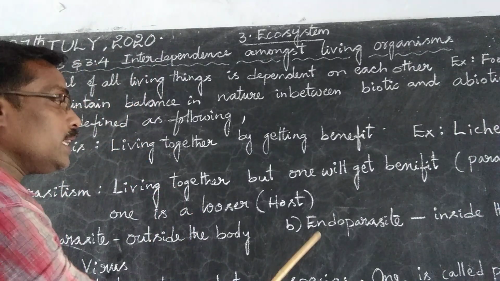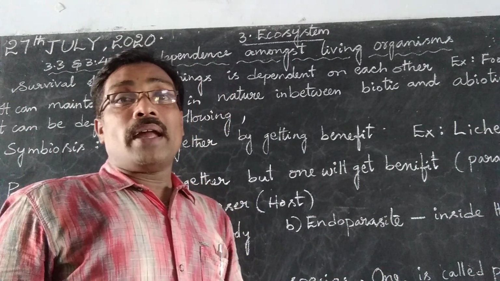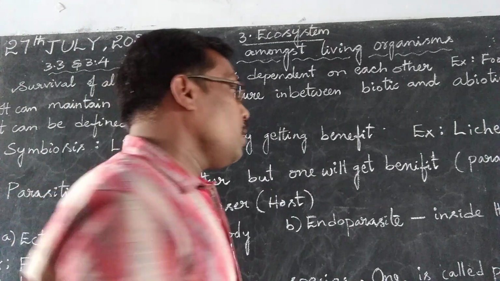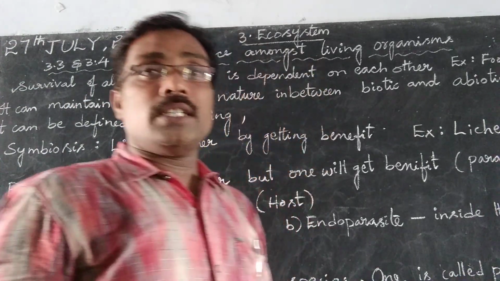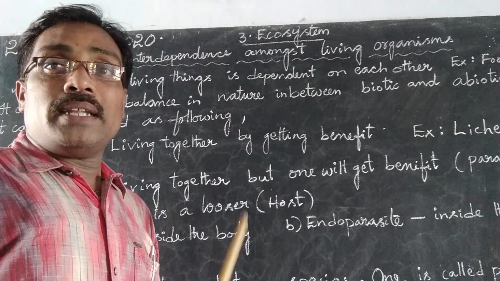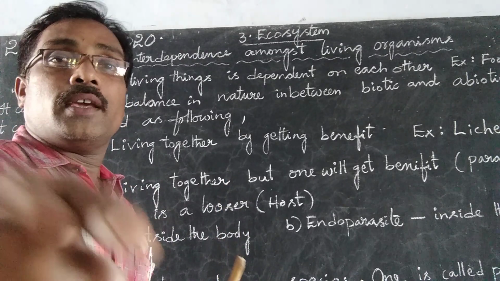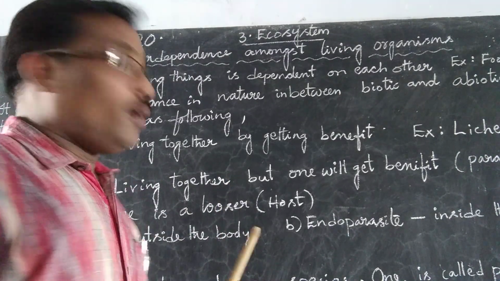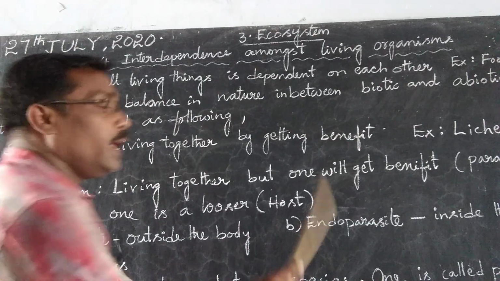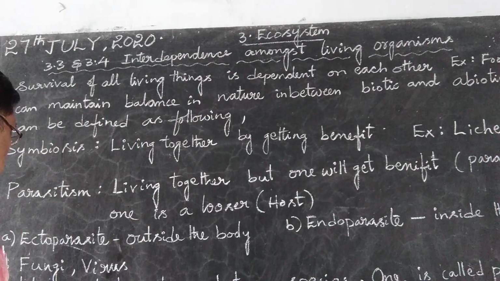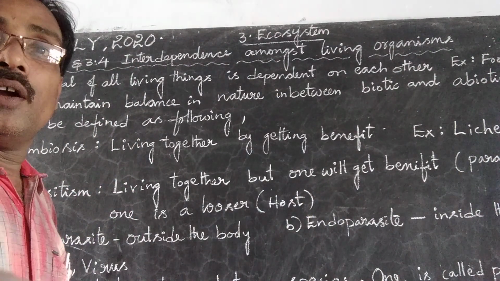Then endoparasites: some parasites live inside the body or inside the host, meaning they can enter inside the body.